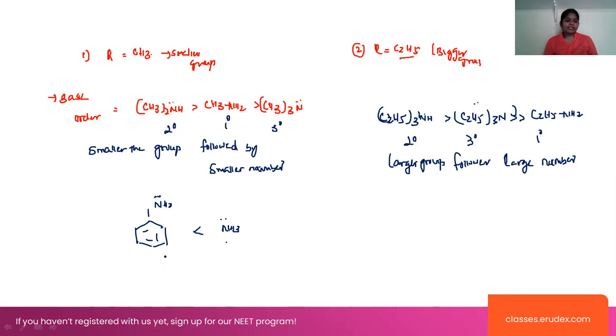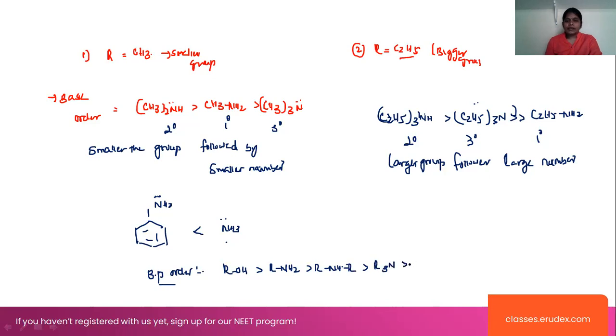Look at the boiling point order here: ROH, alcohols, have more boiling point than RNH2, then R2NH, then R3N, and the last one is the alkanes. Alkanes have the lowest boiling point here. Clear?